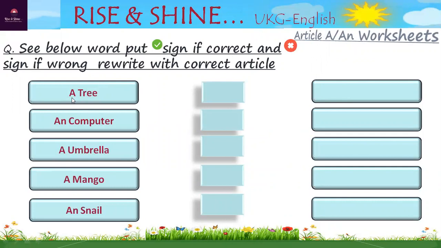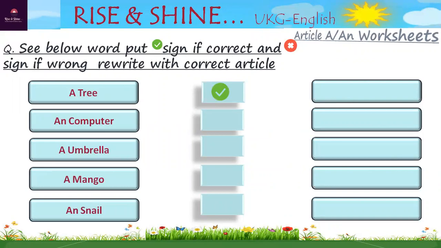First word is a tree. Tree is the word. Its starting sound is T. T is consonant. So we use a before this word. So it is correct. A tree is correct.